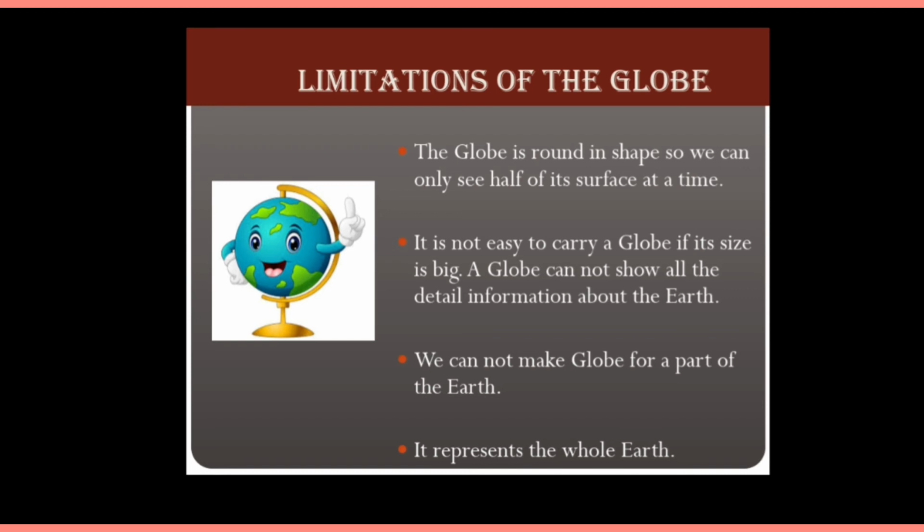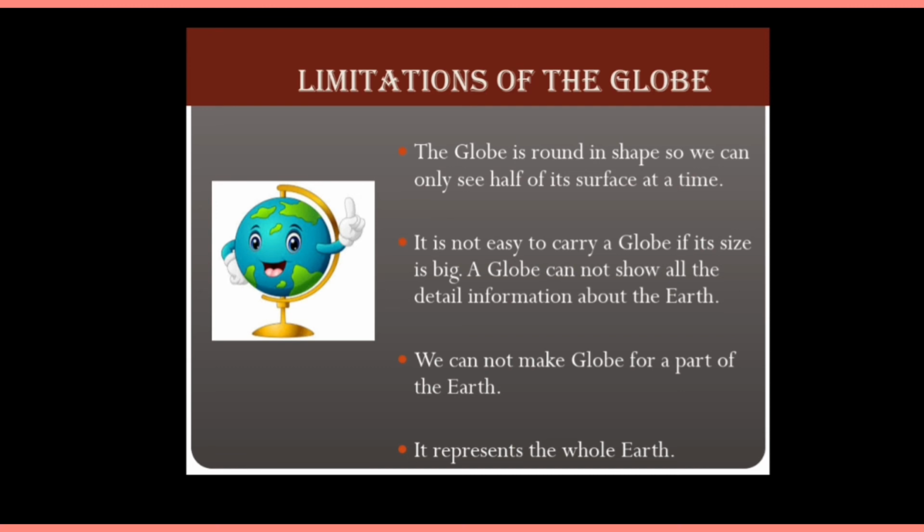Now, the globe is very important, but there are some limitations also. We can say that the globe is important, but it also has some drawbacks. Like the globe is round in shape, so we can only see half of the surface of the globe at a time. If we want to see the other half surface, then we need to turn the globe.